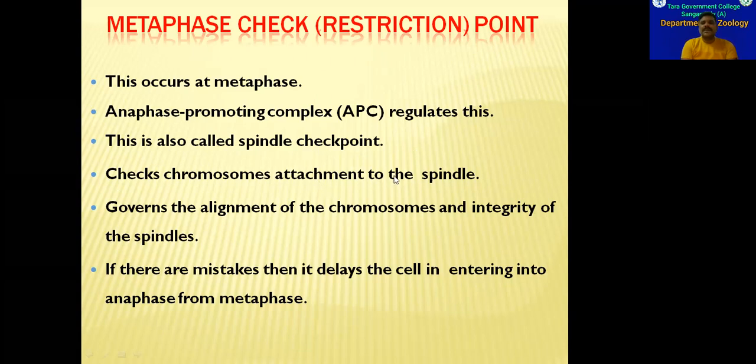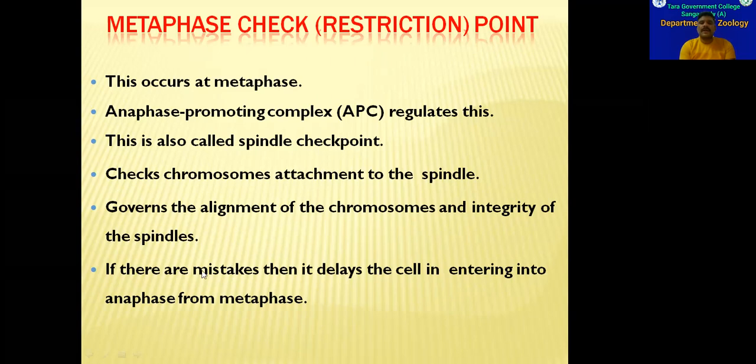Whether this attachment of spindle fibers is accurate or not will be checked by this anaphase promoting complex. And this anaphase promoting complex also governs the alignment of chromosomes. So chromosomes should be arranged in the required way. We have seen that in mitosis, all chromosomes will form a single layer exactly in the middle of the cell. But during metaphase 1 of meiosis 1, the chromosomes will form two layers. So whether the alignment of these chromosomes is correct or not will also be controlled by the